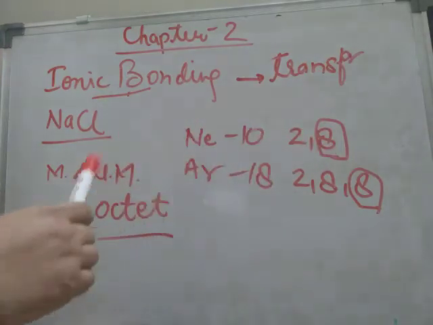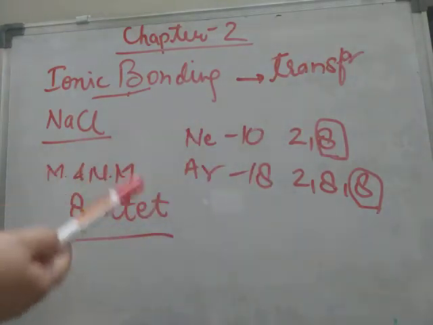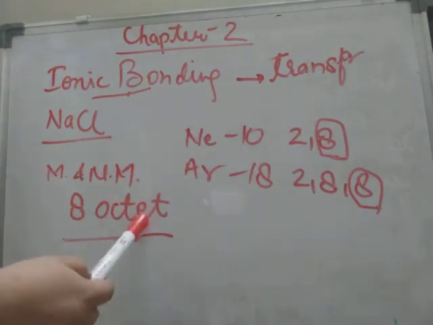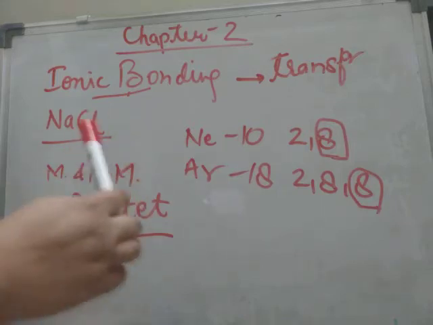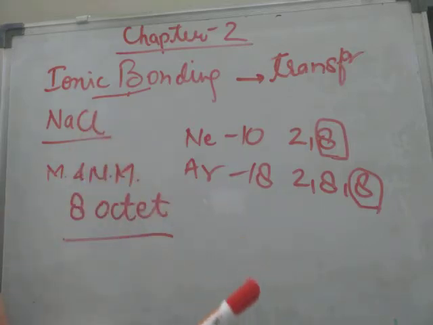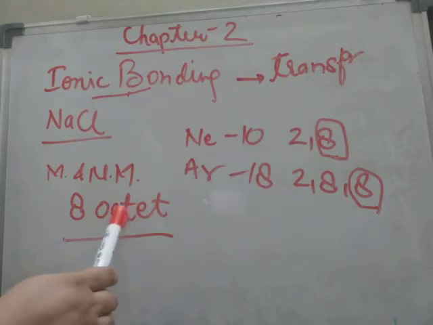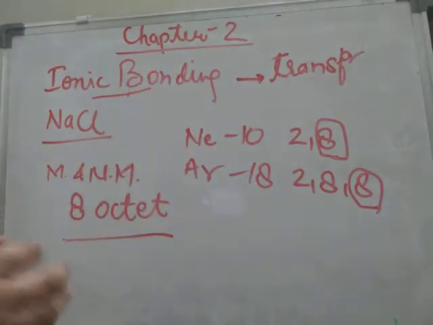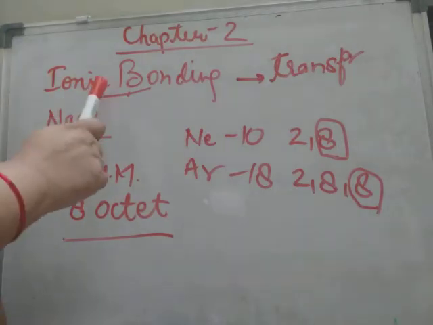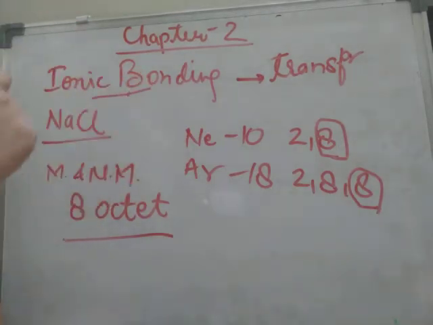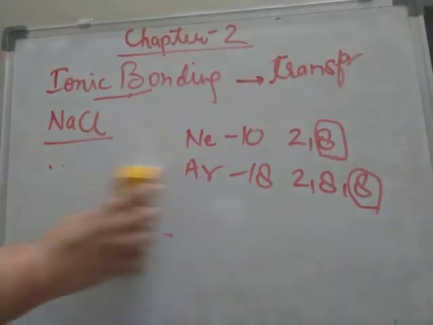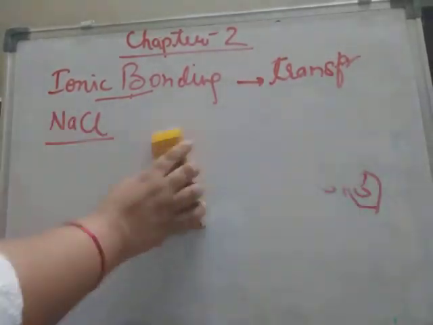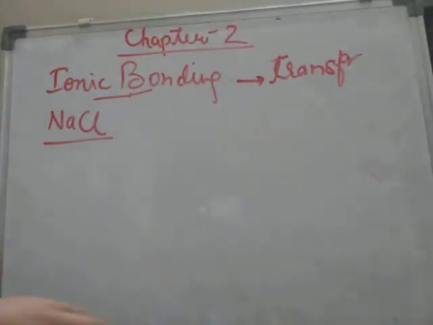It means other metal and non-metal atoms have to complete their octet when they combine with any other atom. They do it in two ways, mainly, that we will study: first by ionic bonding, and the second one is covalent bonding. So here we'll first study ionic bonding. Let's see how the bond is formed between Na and Cl.